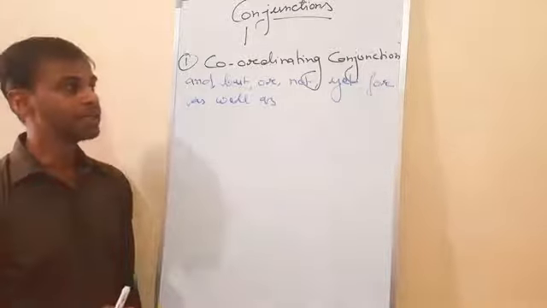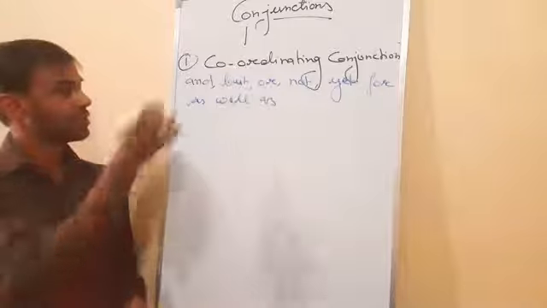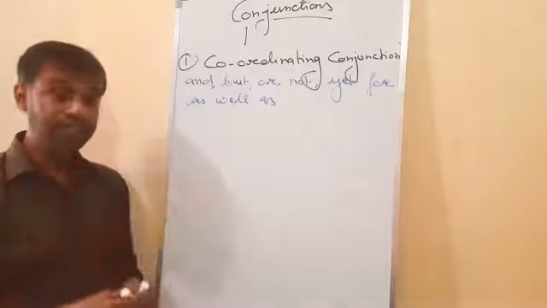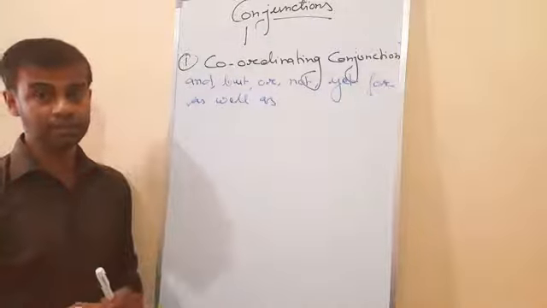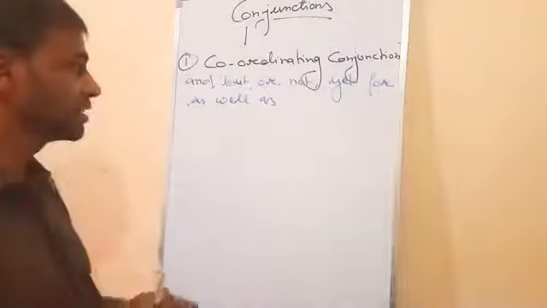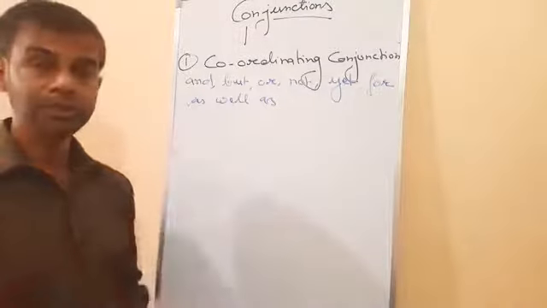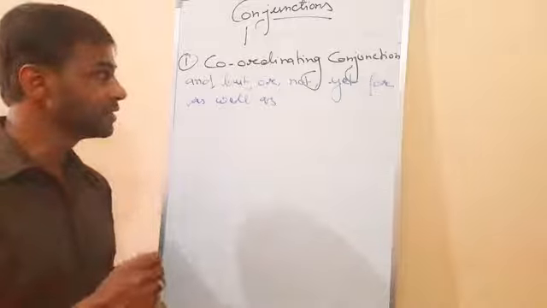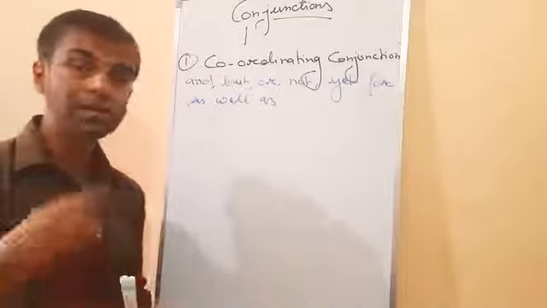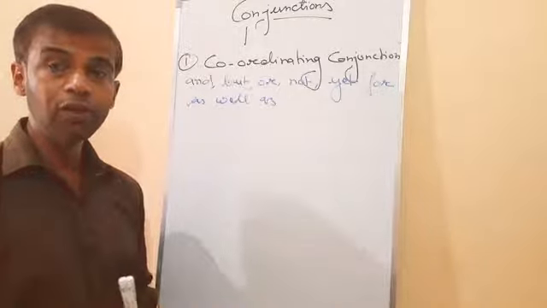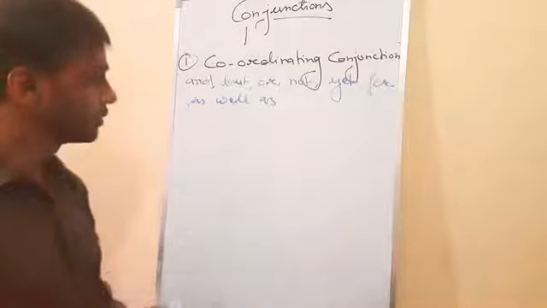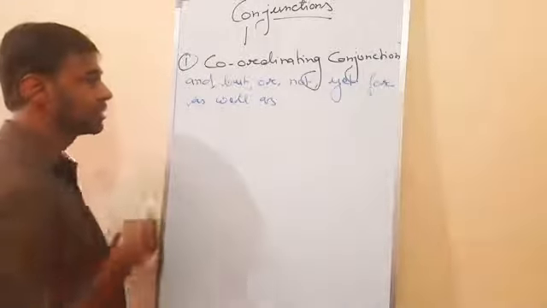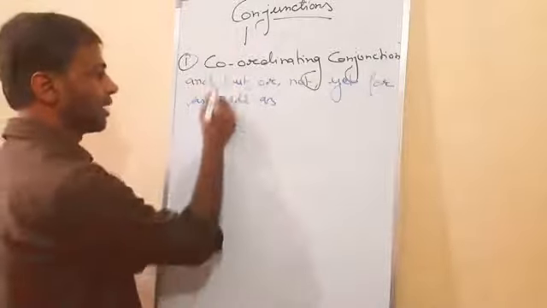Even in coordinate conjunctions, the next part, the sub part, I am going to tell you, is correlative conjunctions. Correlative conjunctions means when one word comes, that is known as a coordinate conjunction. In coordinate conjunctions, one more conjunction comes, that is known as a correlative conjunction.